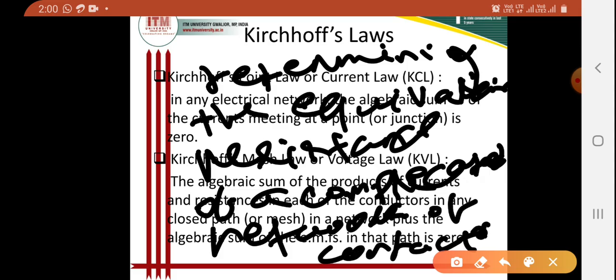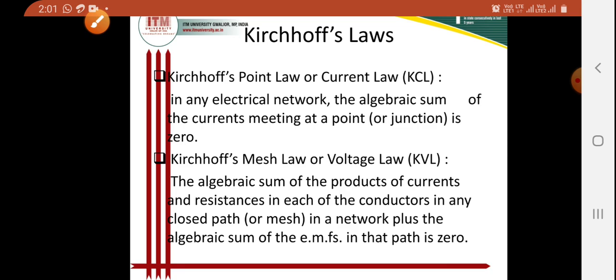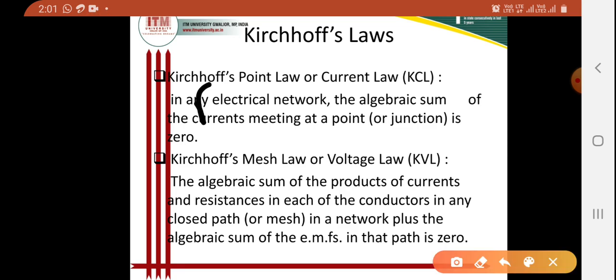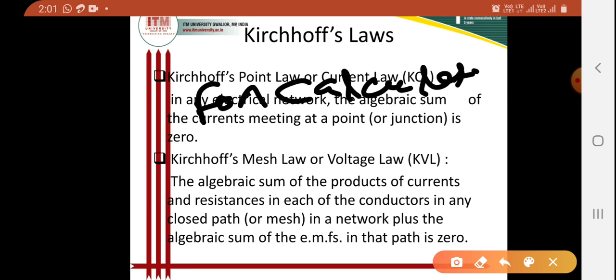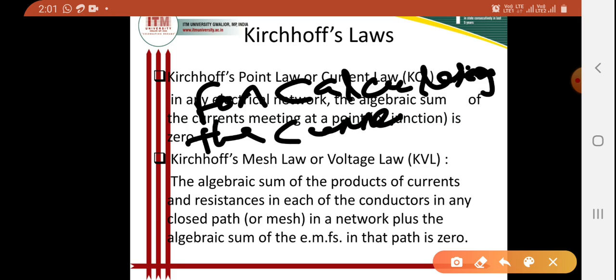And the second use of Kirchhoff's law is for calculating the current.